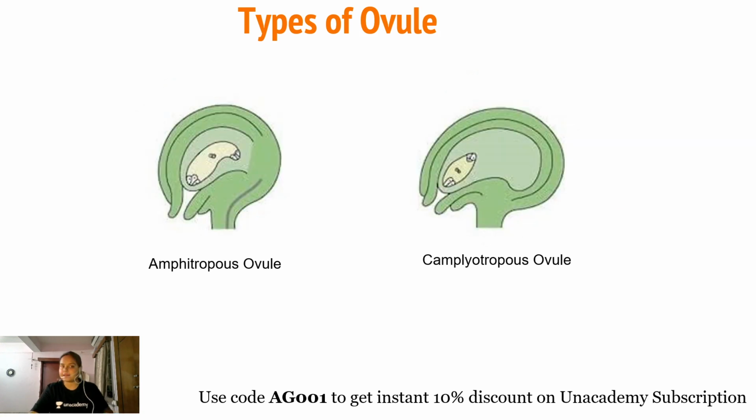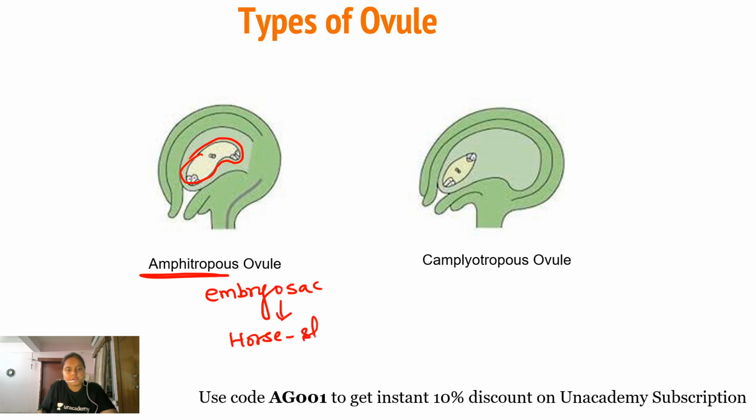Now moving ahead, there are two special types of ovule where we find a special curvature. For example, in this amphitropous ovule, what happens? Due to the effective curvature of the nucellus, the embryo sac assumes a horseshoe-shaped structure.